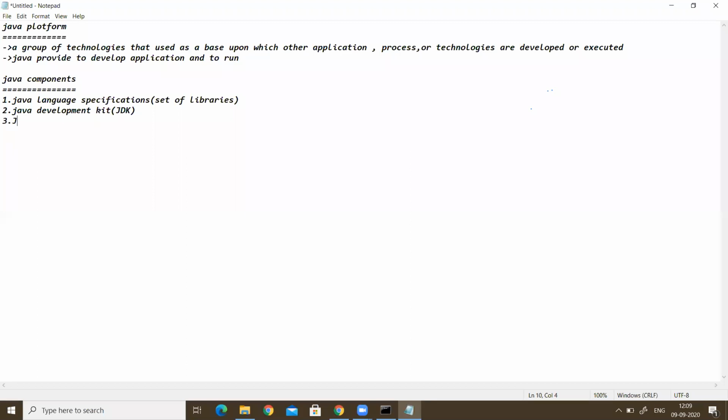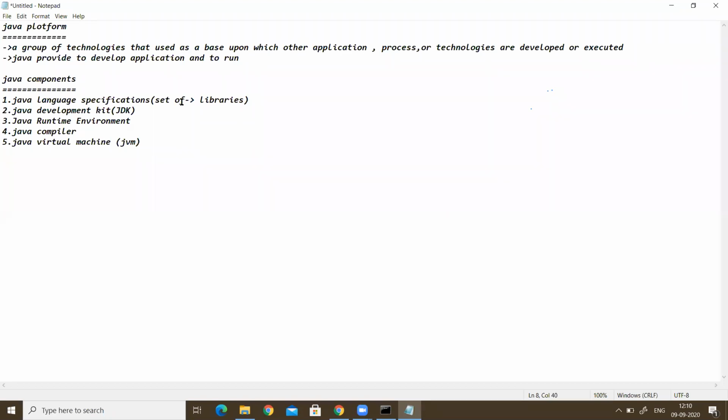Then next we will get the Java Runtime Environment. The fourth one is the Java compiler. Then next, the Java Virtual Machine. All programs and applications can execute on this virtual machine. It is the JVM.